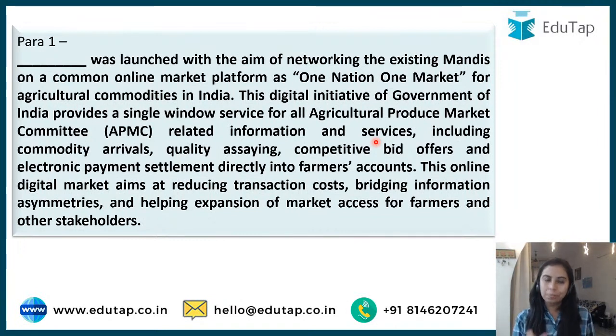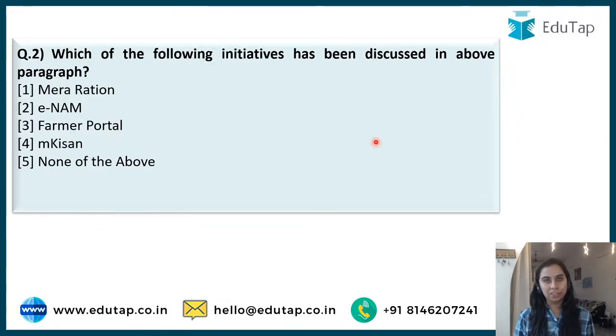I'll come up with the question, but this is very easy. I would say it is a scheme which is most important for this examination if you are gonna appear in NABARD exam. So my very first question related to the same. Which of the following initiatives has been discussed here? Mera Ration, E-Naam, Farmer Portal, M-Kisan, none of the above.